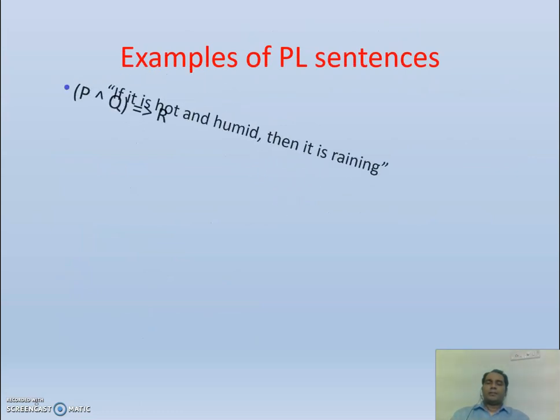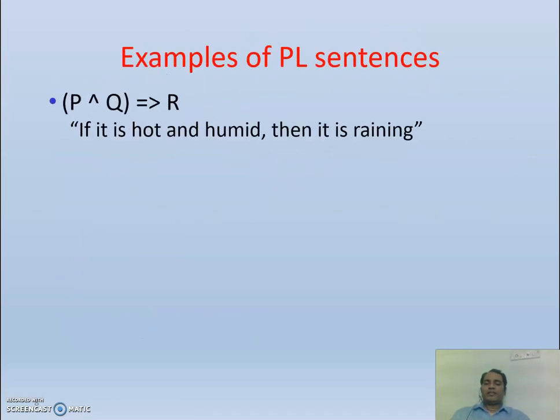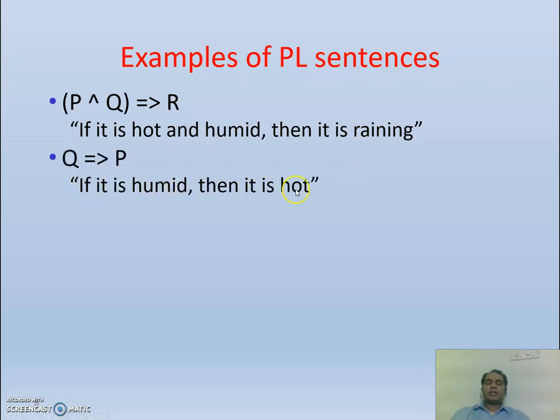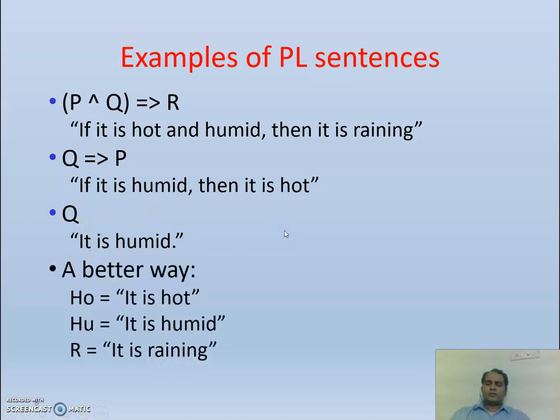Now, how can I write propositional logic sentences? For example, if it is hot and humid, then it is raining. If it is hot and humid, so there is a conjunction. P conjunction Q implies R. If it is hot and humid, then it is raining. In the same way, if it is humid, then it is hot: Q implies P. It is humid. Simple, one single literal we are using here. It is humid. Now, instead of P, Q, R, we can also make use of HO for hot, HU for humid, R for raining. So this is for our better understanding.